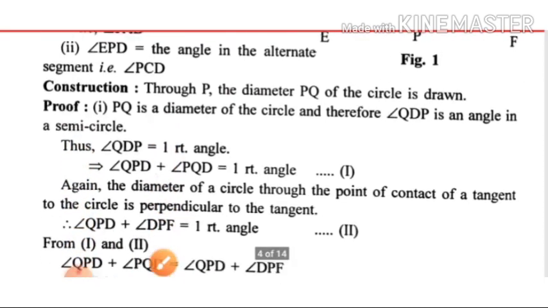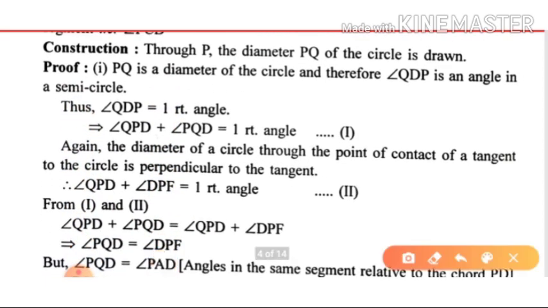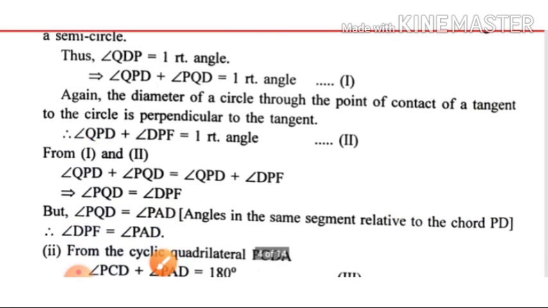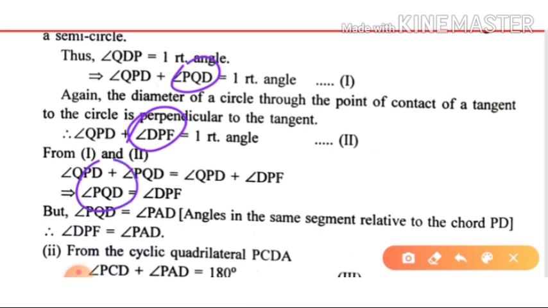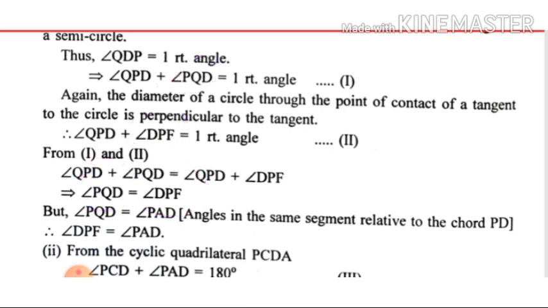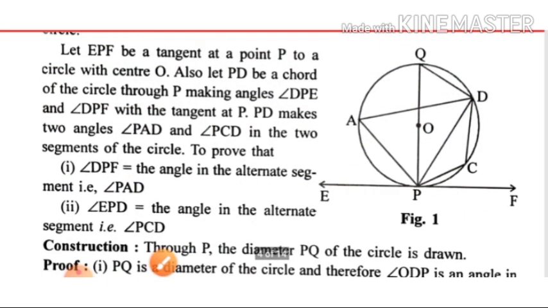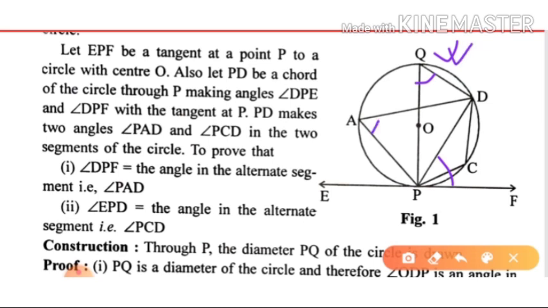So from 1 and 2, what can we write? QPD is common, so these two will be equal. So PQD is equal to DPF. Now again, this PQD is equal to DAP.